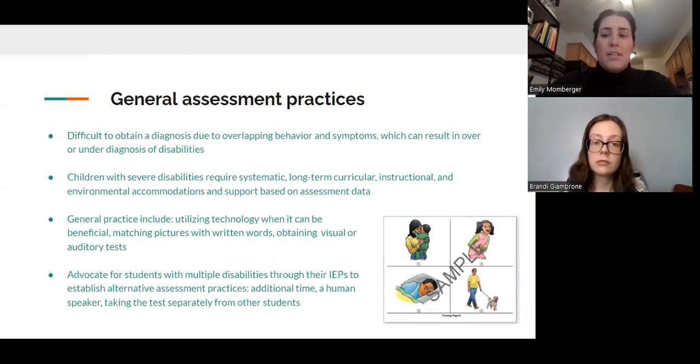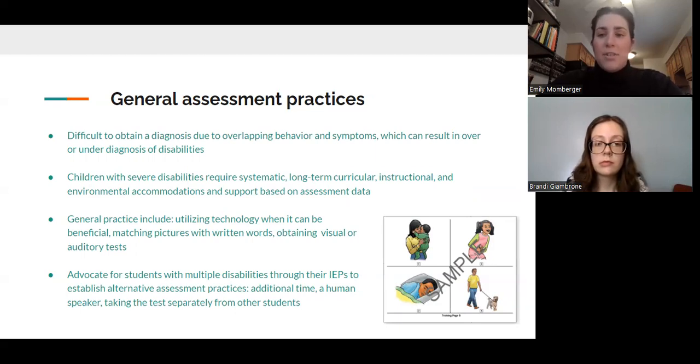Assessment data is often collected using alternative means of assessment based on differing abilities of the student. Alternative means can include utilizing technology when it can be beneficial, always matching pictures with written words, and obtaining visual or auditory tests, such as the Peabody Picture Vocabulary Test for students who are nonverbal or having difficulties with oral communication, which you can see pictured on the slide here.